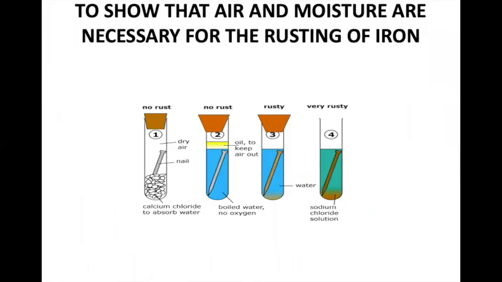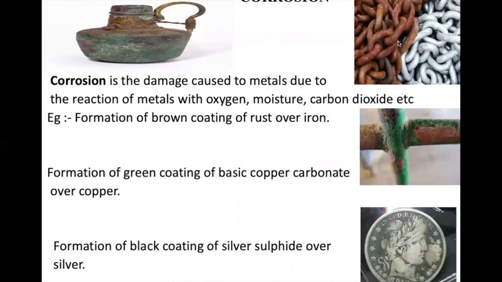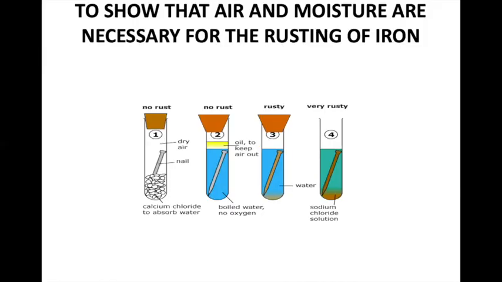An experiment to show that air and moisture are very much necessary for rusting. So we have studied about this rusting. How does rusting take place? Rusting takes place because of moisture. So let us take test tubes: 1, 2, 3, mainly the 3 test tubes and a 4th test tube. Let us put iron nails in all of these.